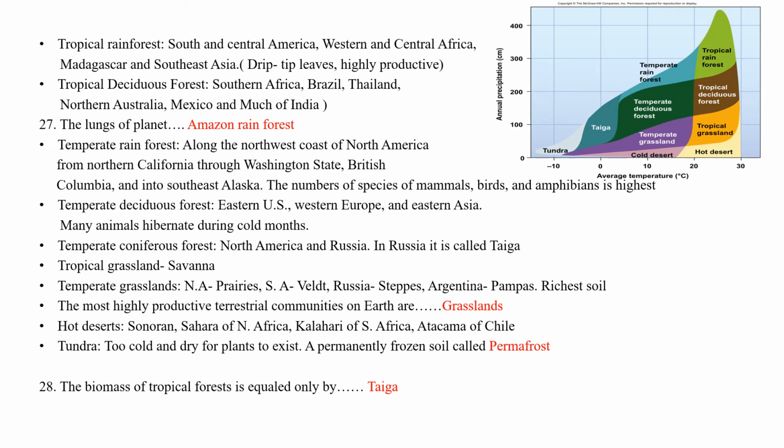Hot deserts are the Sonoran, the Sahara of North Africa, the Kalahari of South Africa, and the Atacama of Chile. Tundra is too cold and too dry for plants to exist. Permanently frozen soil is called permafrost, seen in tundra. The biomass of tropical forest is equaled only by taiga, the temperate coniferous forest.